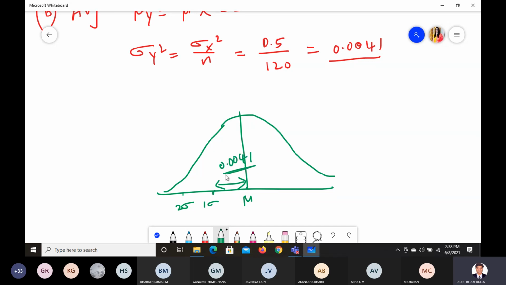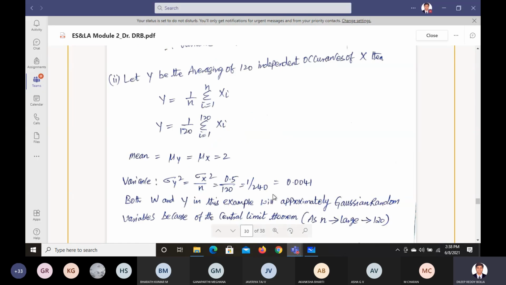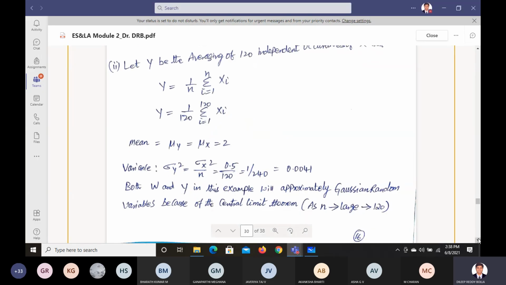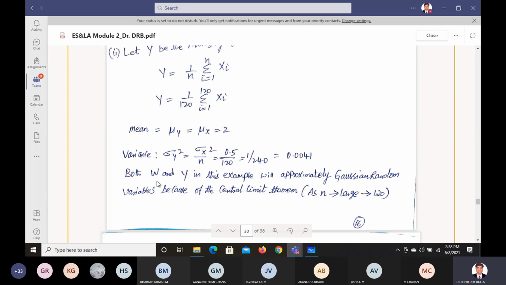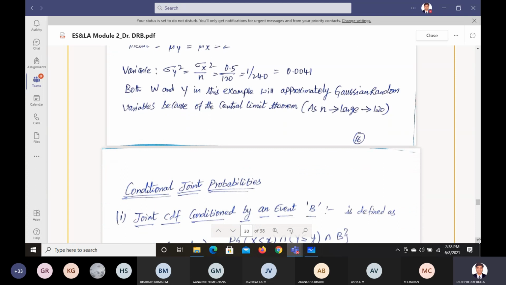The difference is 0.0041. If this value, or the average value, is very less, we can say it's a more accurate value, so we are going to get the closest answer. That's what we are trying to find here. Is it clear? Both w and y in this example will be approximately Gaussian random variables, based on the central limit theorem, since the value of n is large.